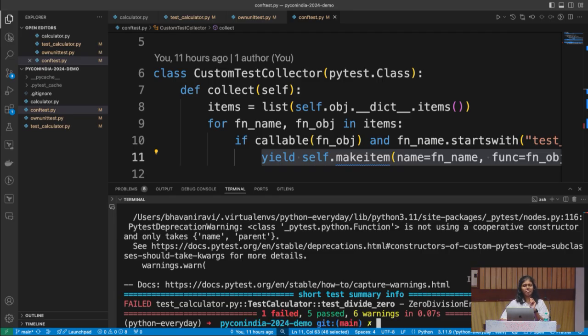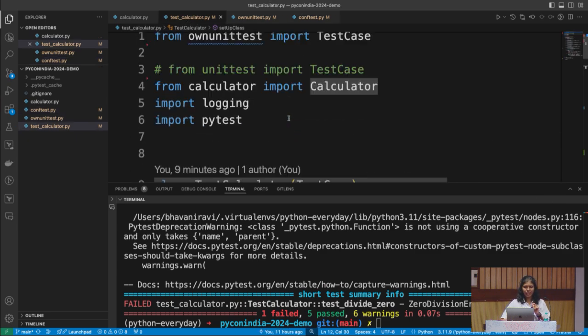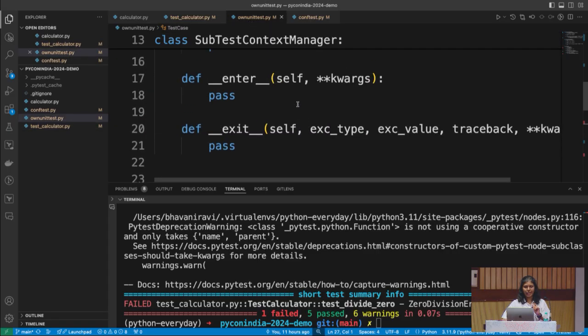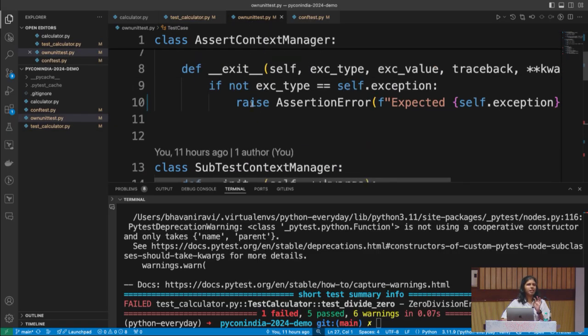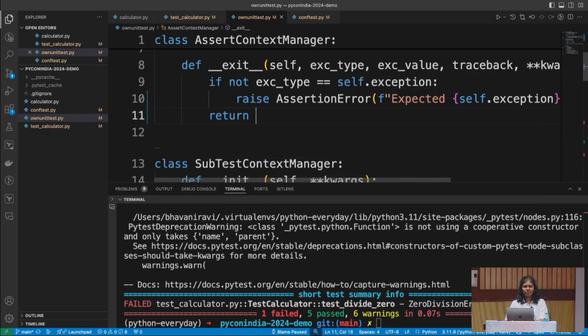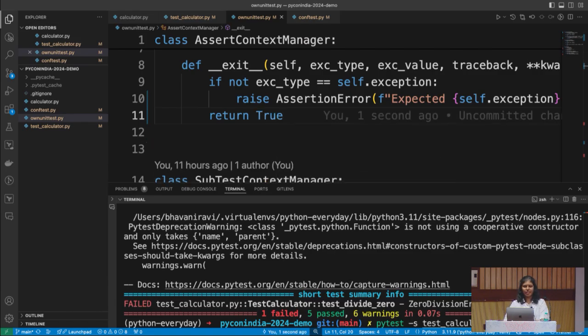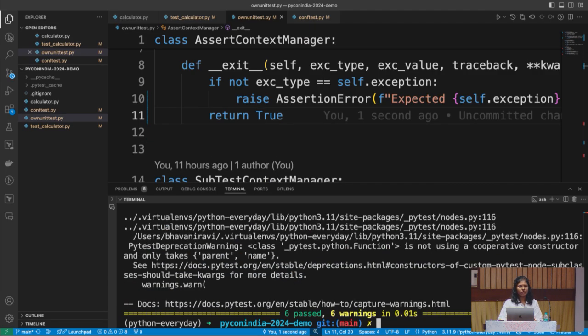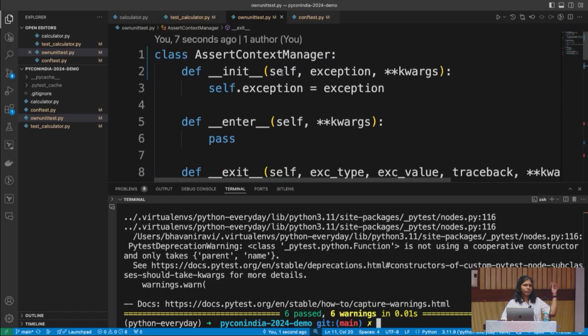Oh, I actually miss this every time. This problem is because in the context manager of my own Pytest, if something is wrong, I have to raise an assertion error. If nothing is wrong, you have to return true. Then this zero division error will be suppressed. So now we have all the test cases done. We have removed the standard library, injected our own class, and we have all the test cases passing.